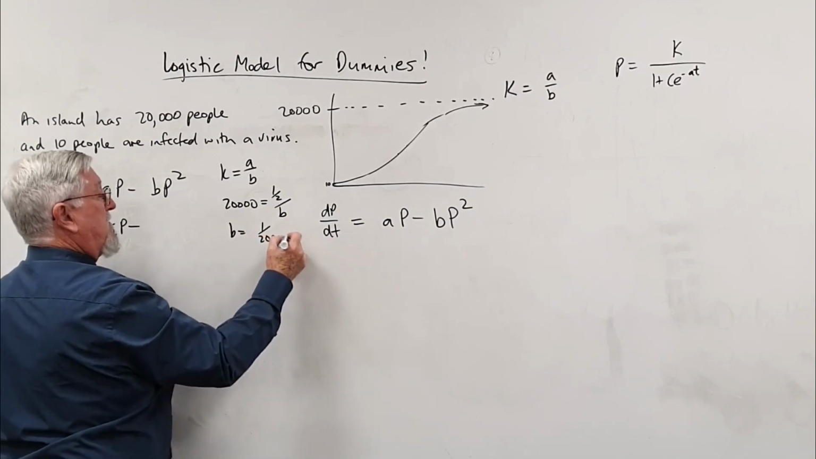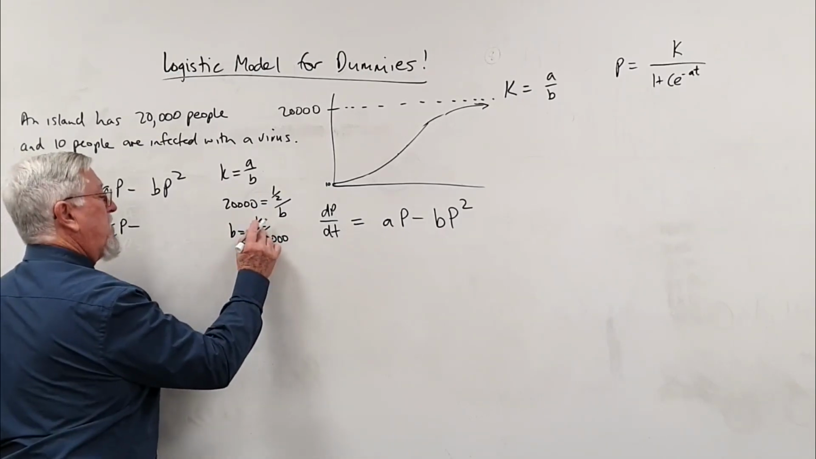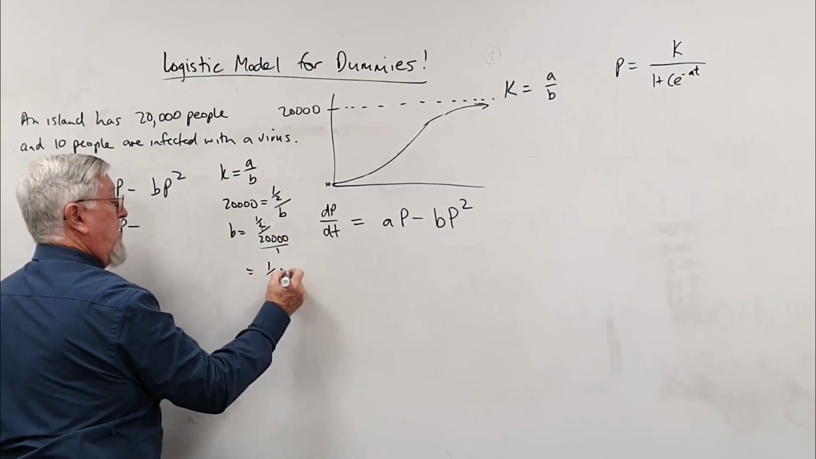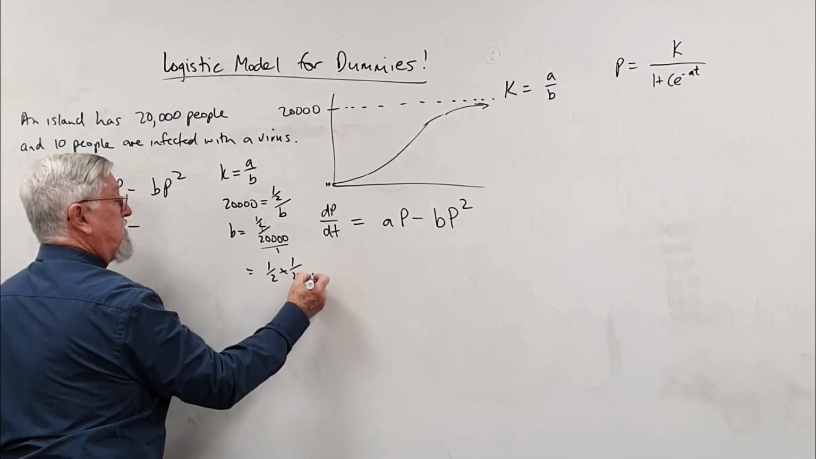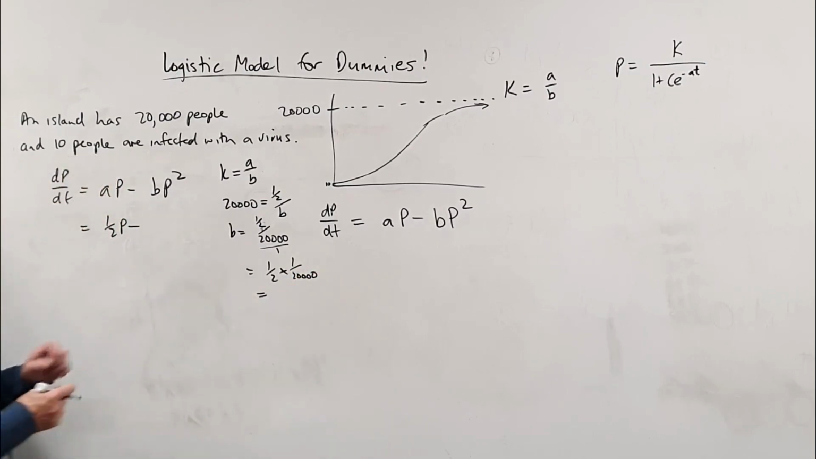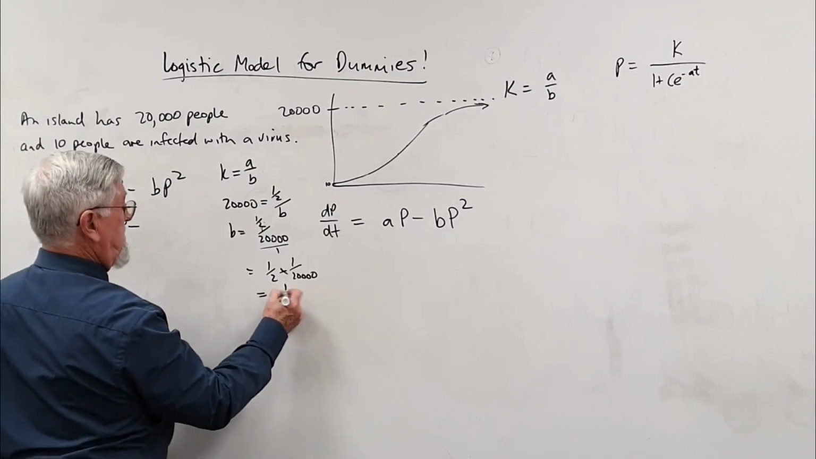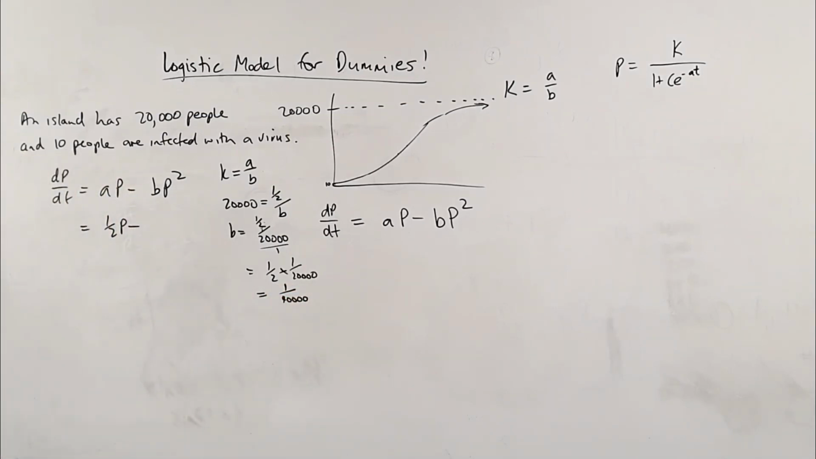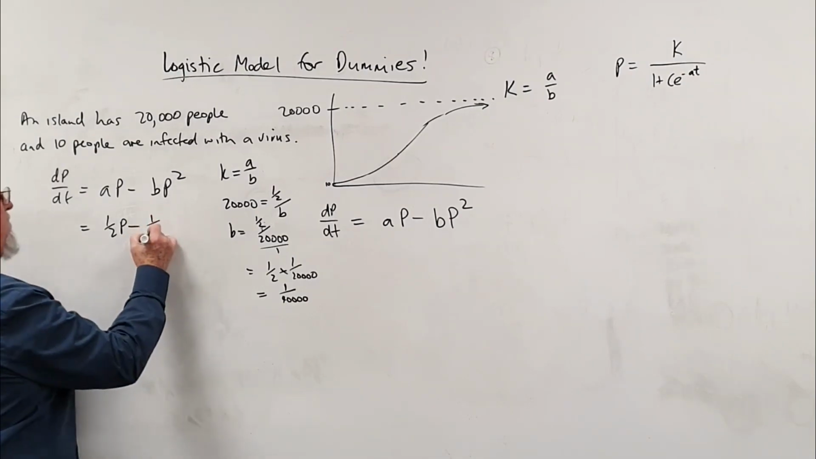Are you quick enough with that? A half divided by 20,000 is a half times by 1 on 20,000, which is 1 over 40,000. You go, what? You're okay with that? So that one becomes 1 on 40,000.